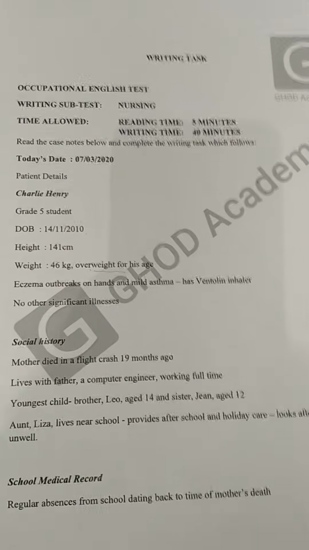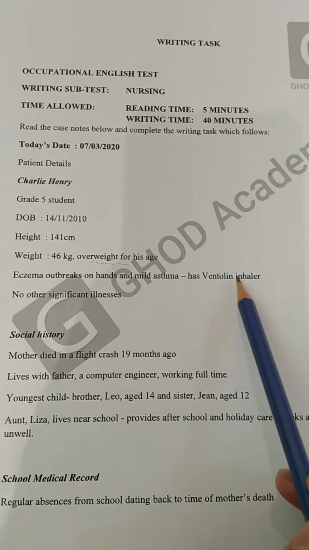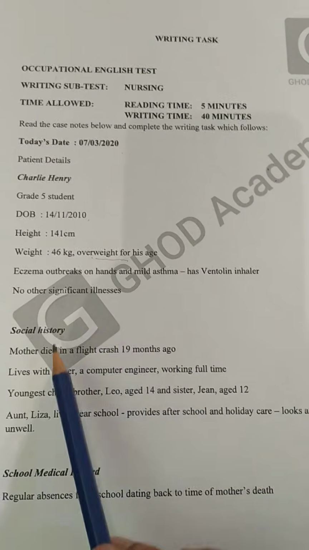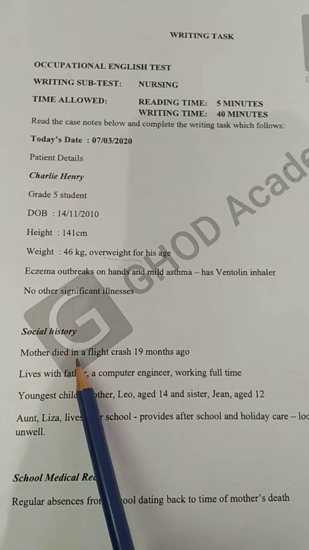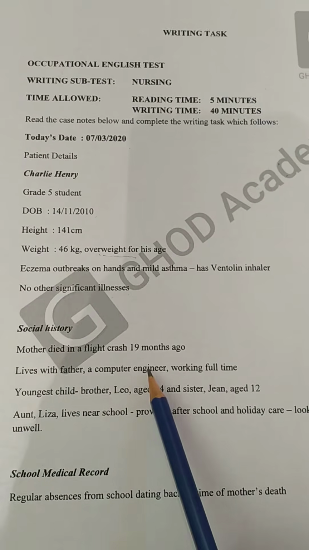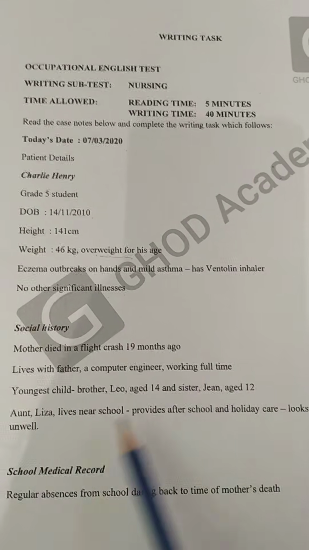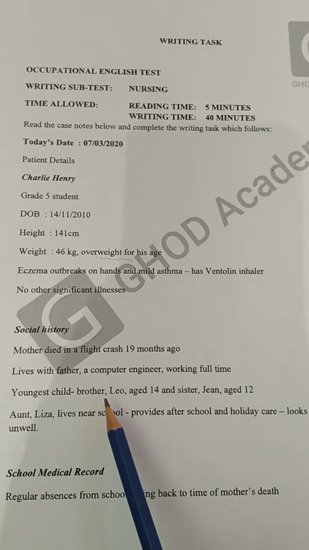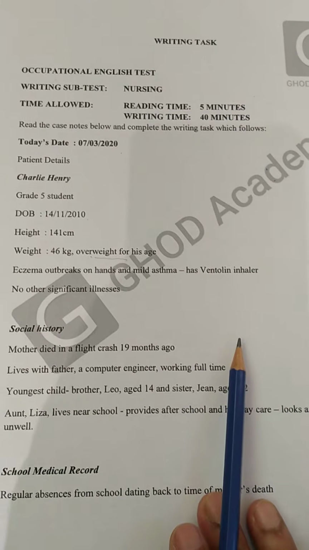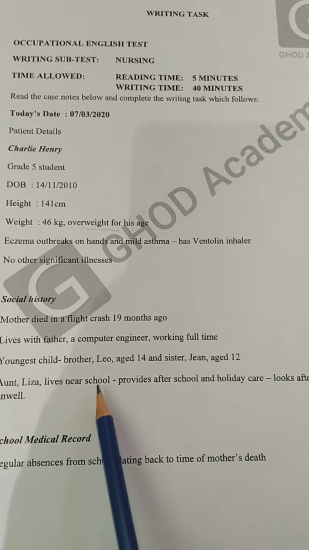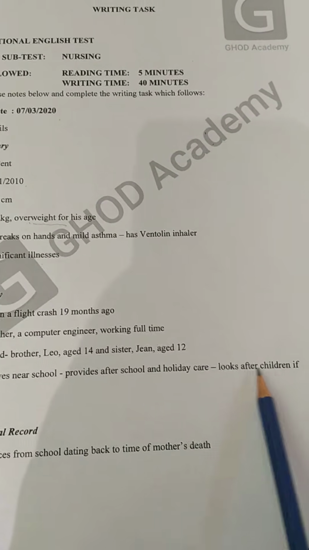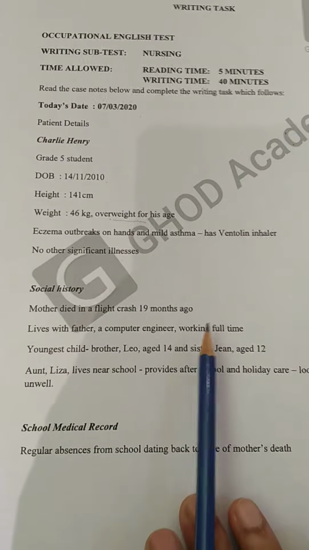Then eczema outbreaks on hands and mild asthma, has a Ventolin inhaler, no other significant illnesses. What is the social history? Mother died in a flight crash 19 months ago. Lives with father, a computer engineer, working full time. Youngest child, brother Leo, age 14, and sister Jean, age 12. Then his aunt Lisa lives near school, provides after school and holiday care, looks after children if unwell.